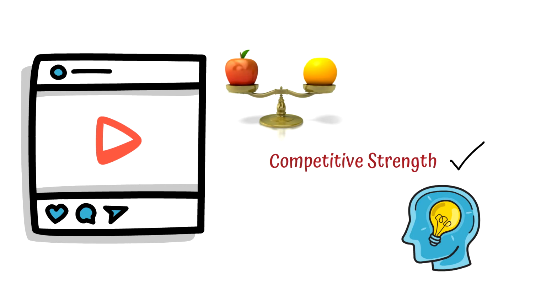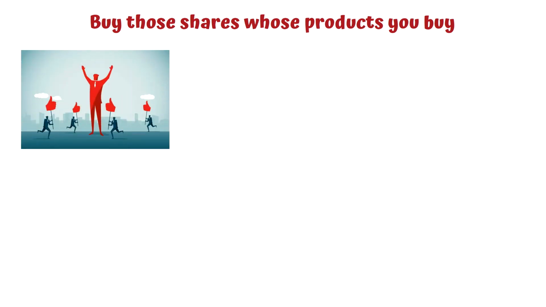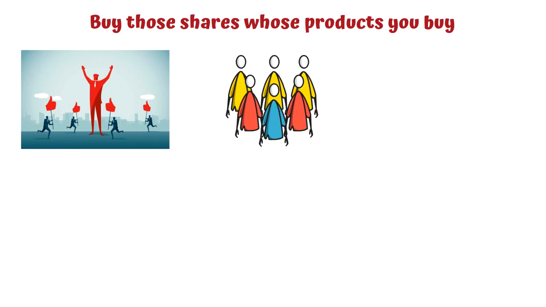So let us begin. Coming to the first tip of today: buy the share whose product you buy. What does it mean? As in the previous video, we have already discussed the distribution reach moat, brand moat, and networking moat. You will notice we are focusing on such shares which already have good market capture and whose products are popular and trustworthy, which means the products of this company are vastly used by many people and the future of this product and the company also looks positive.